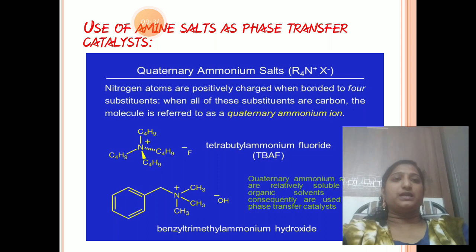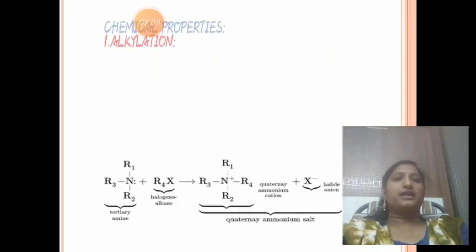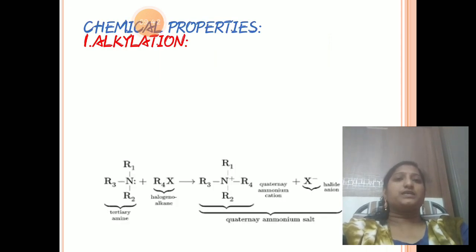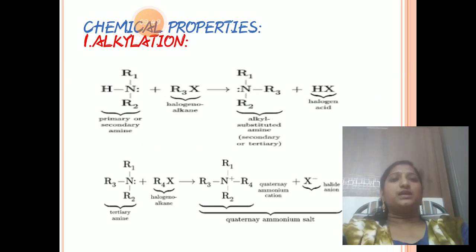Chemical properties are alkylation, acylation, halogenation, like that. First of all, alkylation. In the chemical properties of amines, for alkylation we can take primary or secondary amines. I'll take a secondary amine here, which reacts with a haloalkane, that is, R3X.